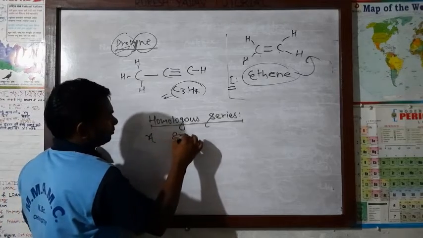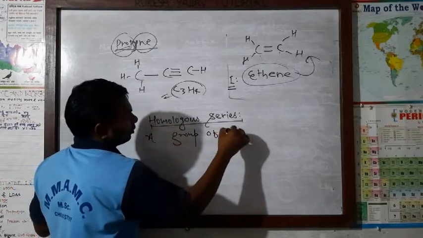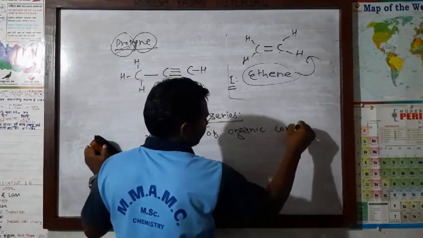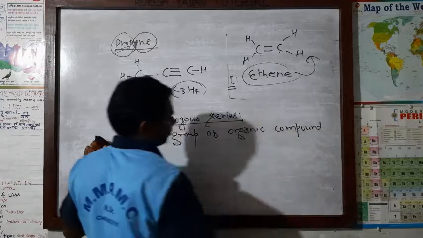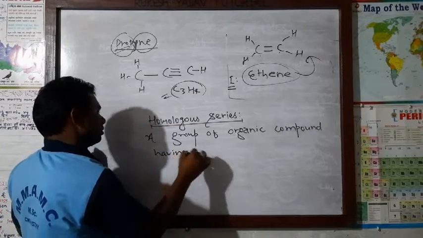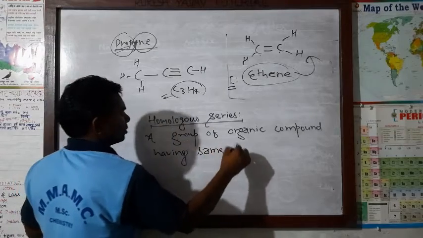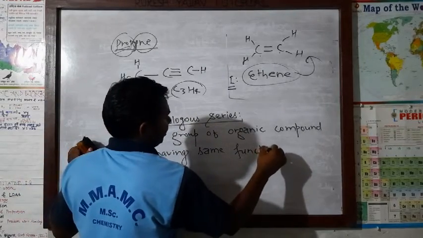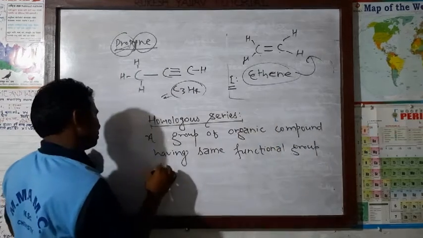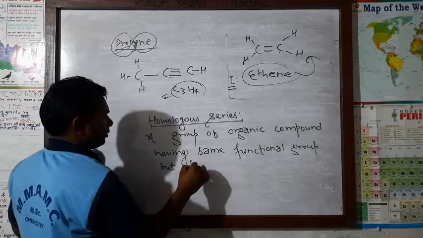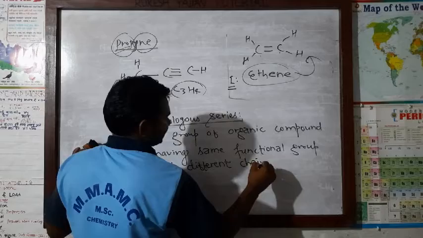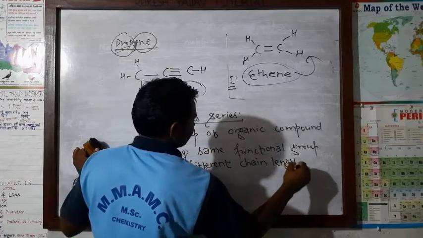A group of organic compounds having the same functional group but different chain length.